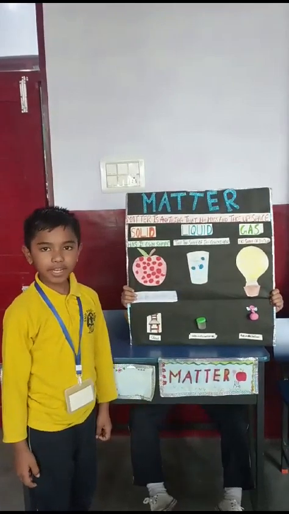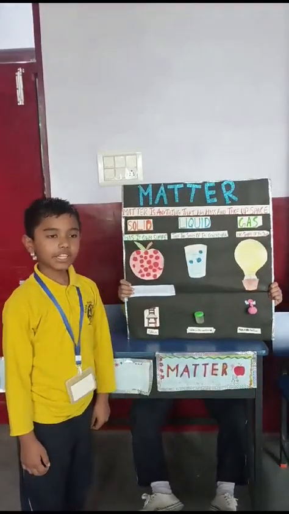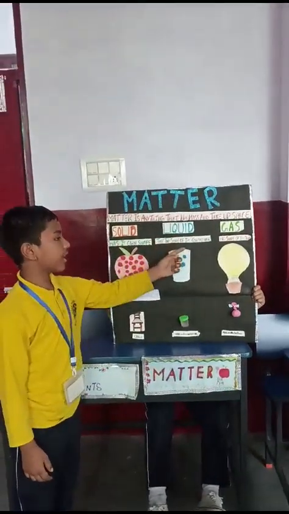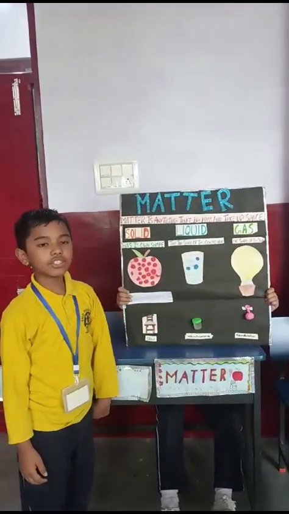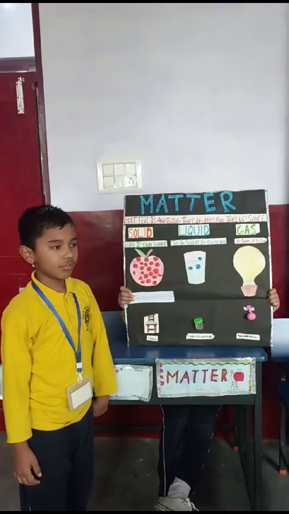Today I am going to explain my science project. So my science project is about matter. Matter is made of particles. It exists in three states: solid, liquid and gas. The different shapes of matter are due to the different arrangement of particles of matter.